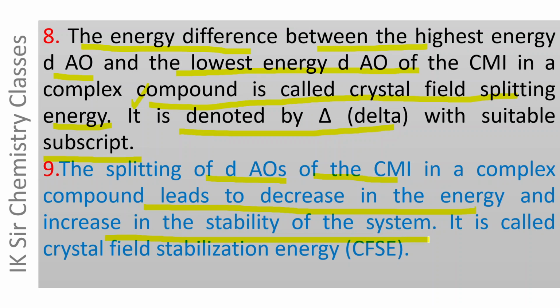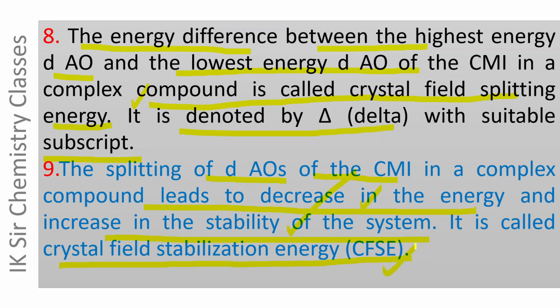It means when the d atomic orbitals of the CMI of a complex compound are split, it decreases the energy and increases the stability of the system, and this increase in stability is called crystal field stabilization energy,